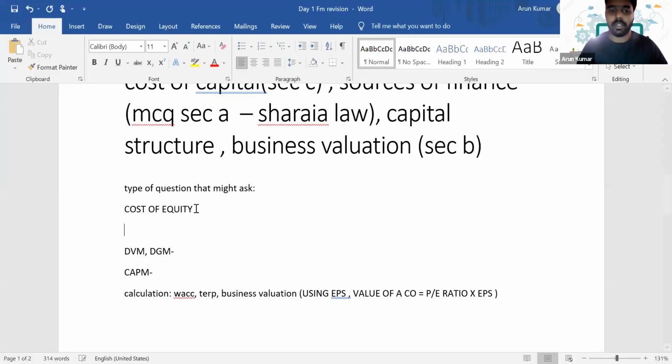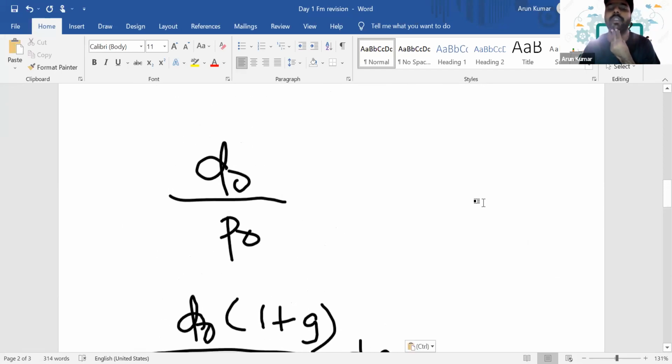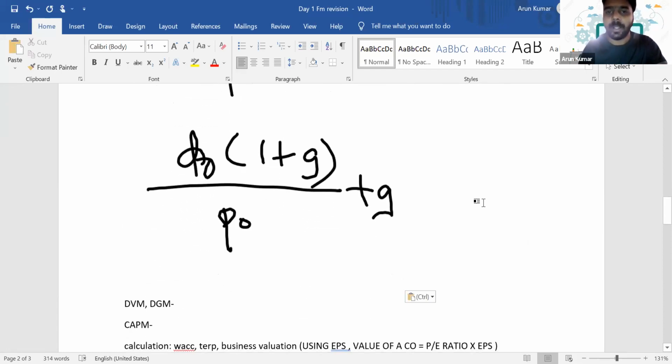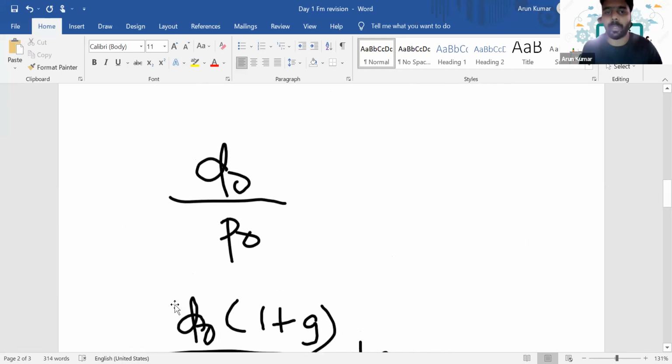So we have two different ways to estimate the cost of equity. That is either the dividend valuation model, D0 by P0, or the growth model, D0 into 1 plus g by P0 plus g. These are the two models based on dividend. In the first one, we assume that the dividend we pay every year will be constant. There won't be any growth in the dividend. So it is D0 by P0.